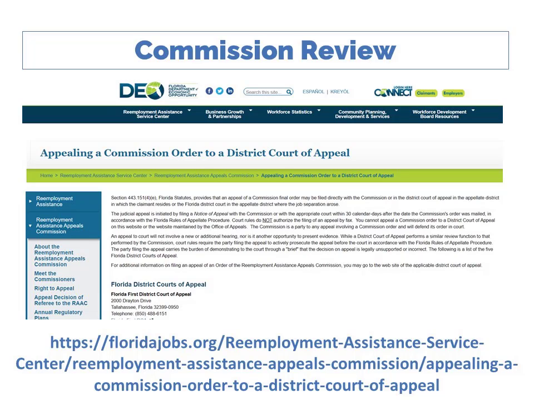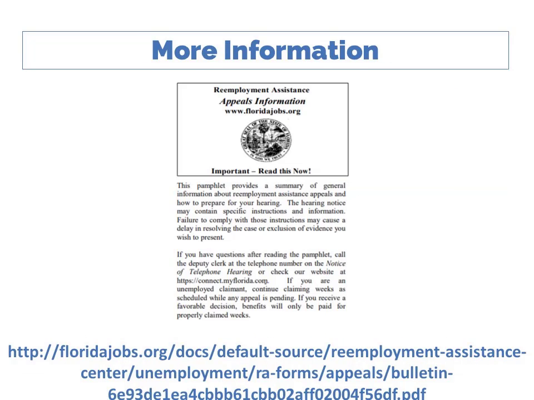If you disagree with the Commission's final order, you can file an appeal directly in the District Court of Appeal, where you reside, or in the district court where you worked. Note that you will not receive a new or additional hearing, and you will not be able to present evidence. However, you can submit a written brief showing that the decision on appeal is legally unsupported or incorrect. For more information on the appeals process and on how to file an appeal in district court, go to the websites linked in the description of this video.